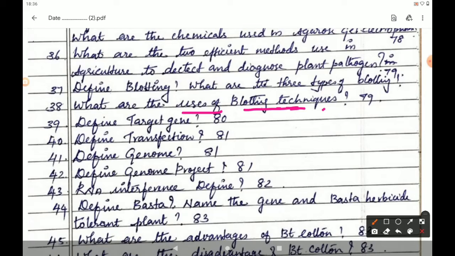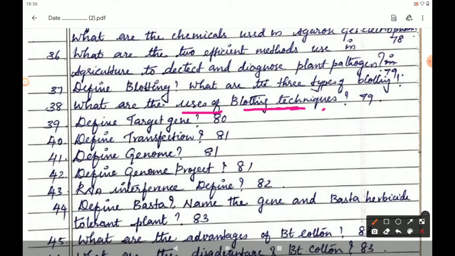Page number 81. In page number 81, under the heading 4.6.7, open the bracket, the whole complement of genes that determine all characters of an organism is called genome. Or you can write this answer. Otherwise, if it is easy, you refer page number 91, genome. Third vocabulary given, no? In that third one, genome: the entire complement of genetic material of an organism is called genome. Right? This also you can write.